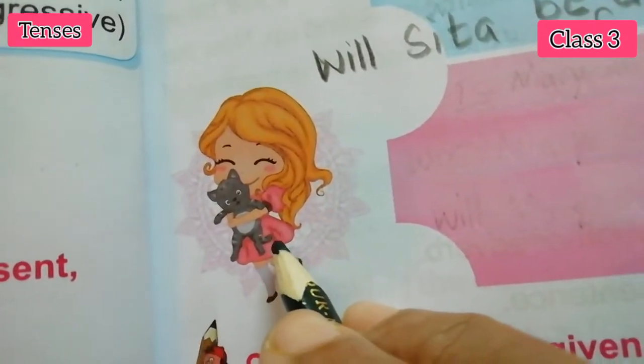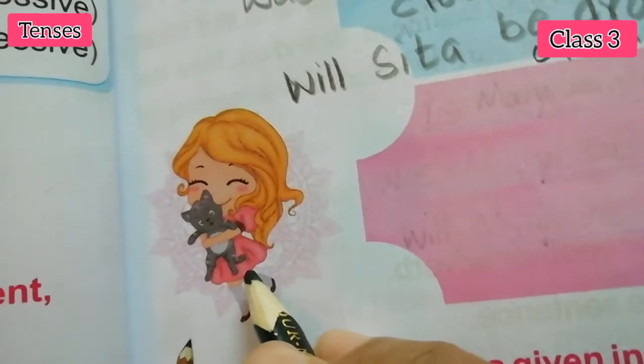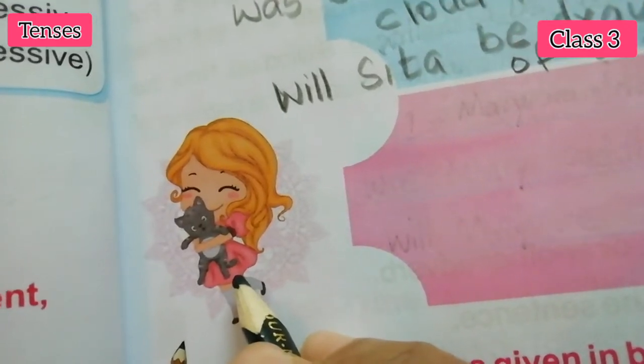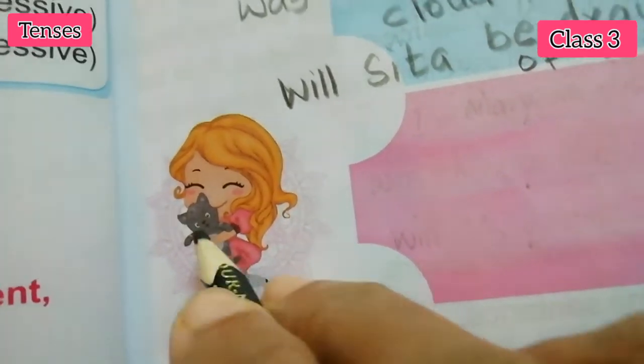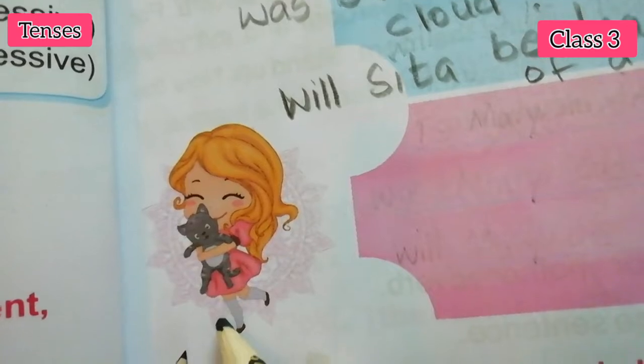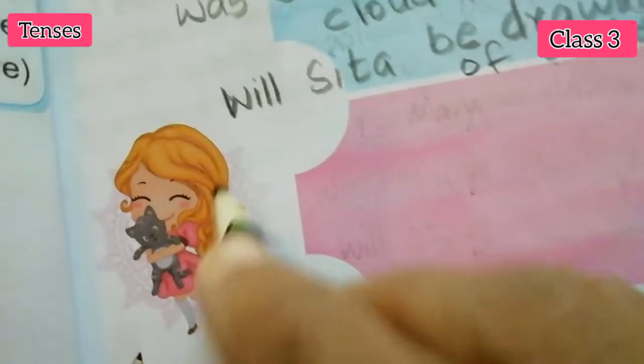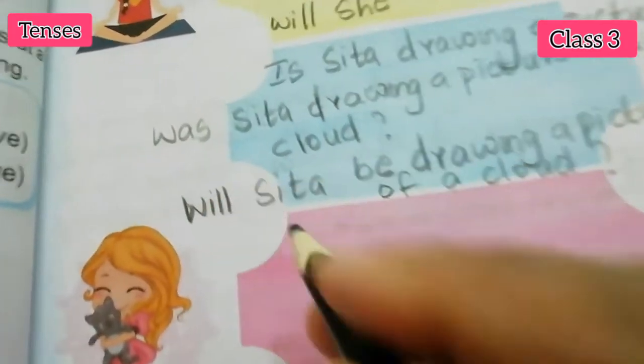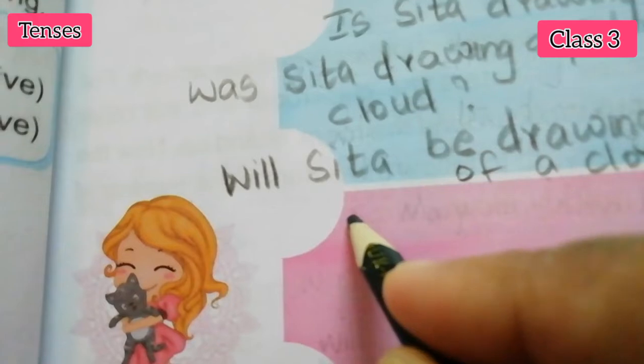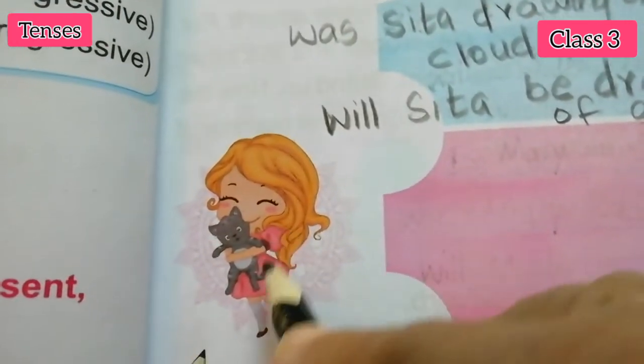Okay. Next, see. What is she doing here? She is cuddling. Cuddling means what? Hugging. Cuddling her pet. So only one girl, so we can use is. Let her be Mary.